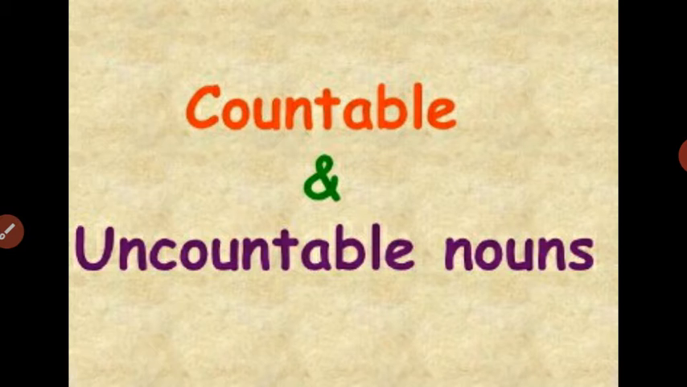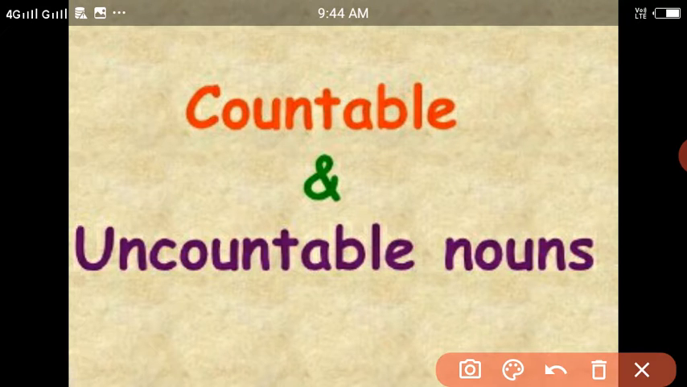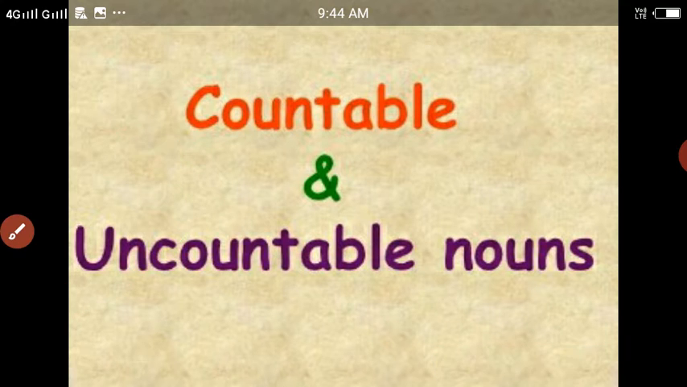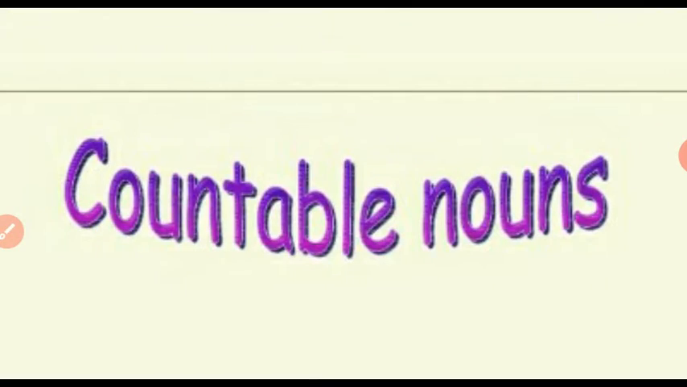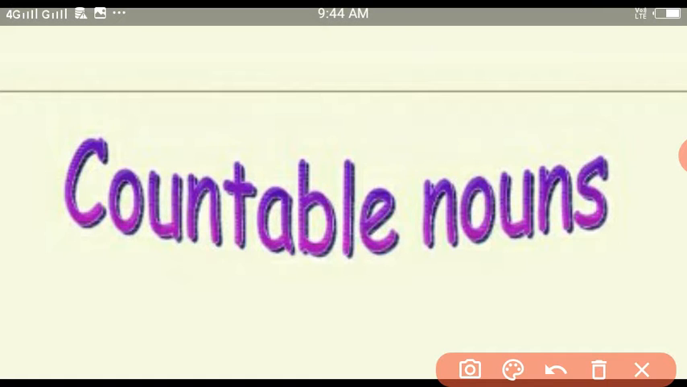Here, common noun is further divided or classified into two kinds. The first is countable and the second uncountable. That is, countable nouns and uncountable nouns are the two categories of common nouns. Let us see one by one each of them. First, countable nouns.